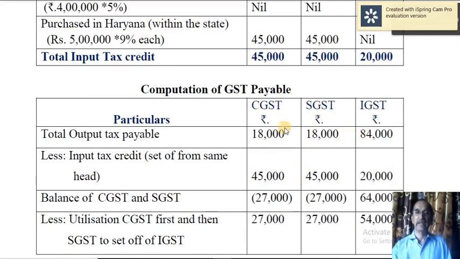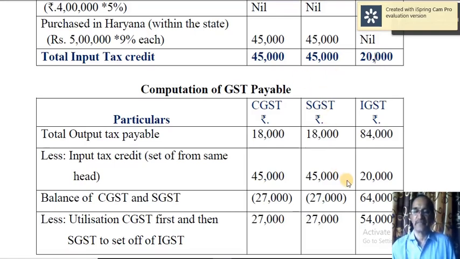Okay, then input tax credit here, this is more than CGST payable, and in the case of SGST also input tax credit is more than the SGST payable, whereas in the case of IGST 84,000 is payable, whereas you have got just 20,000 input tax credit.